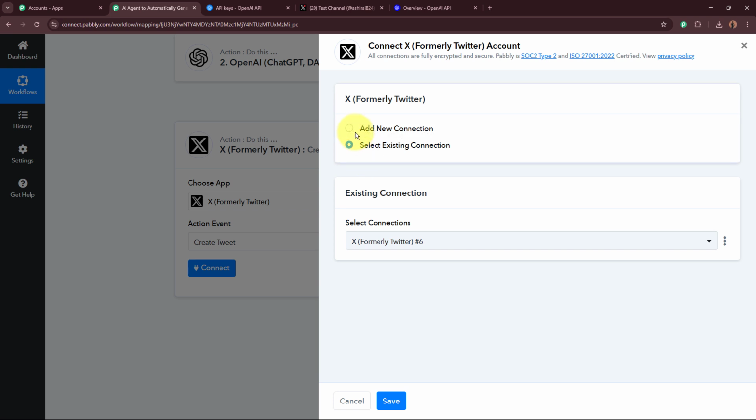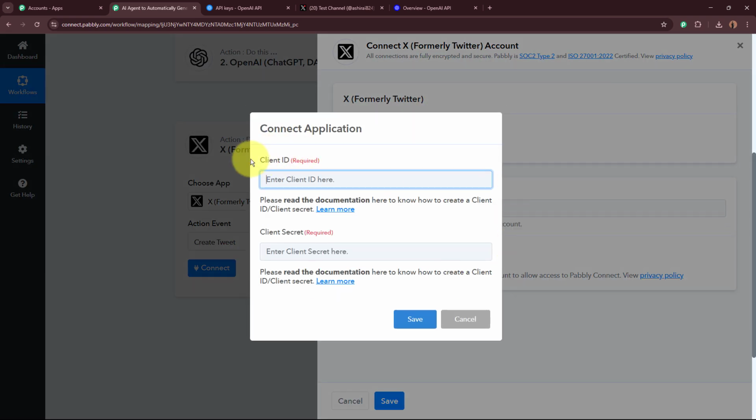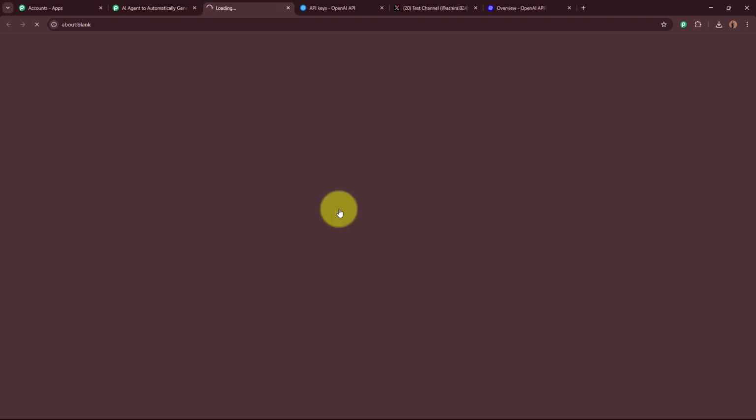A window is going to appear in front of you, on which click on add new connection, or else you can select the existing connection that you have created before. And after that, click on this connect with X button right over here. Over here, it is asking for the client ID and the client secret. From where can we have the client ID and the secret? For that, click on this learn more hyperlink given over here.